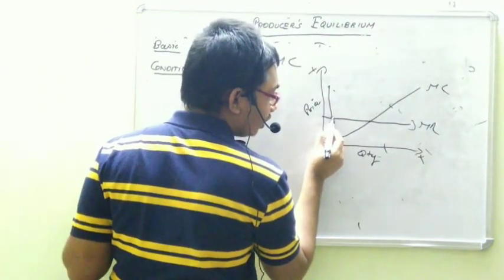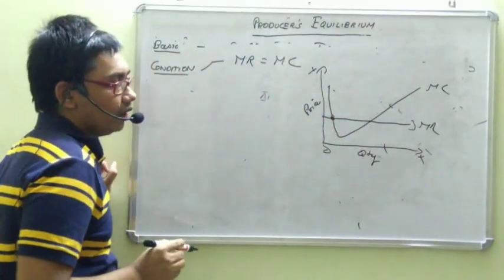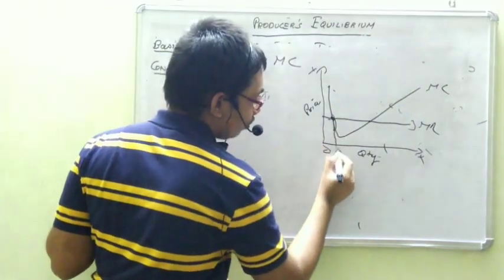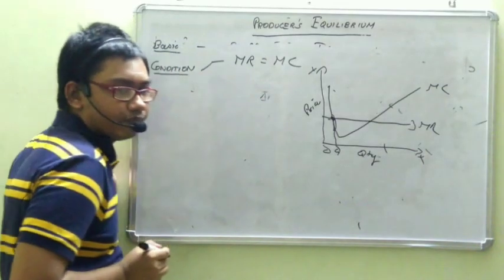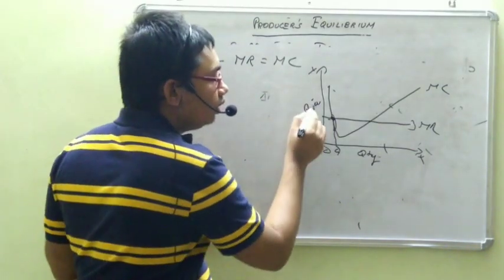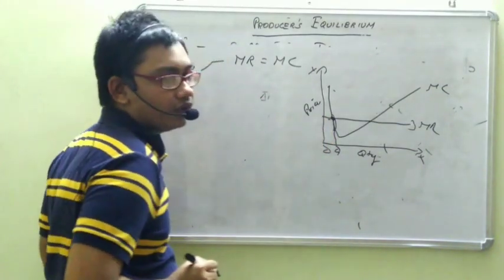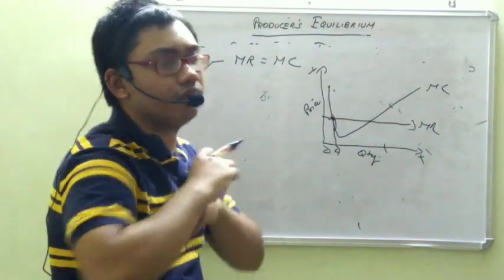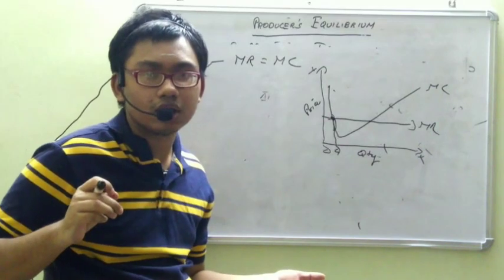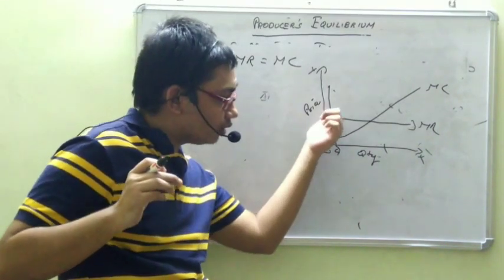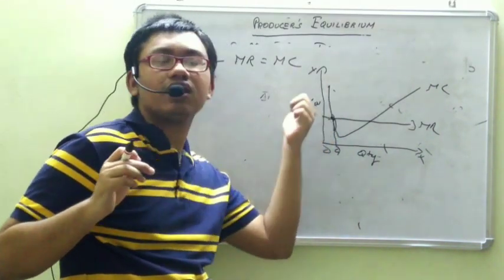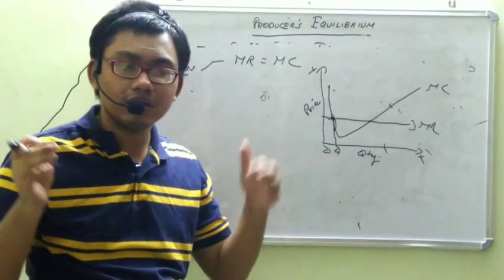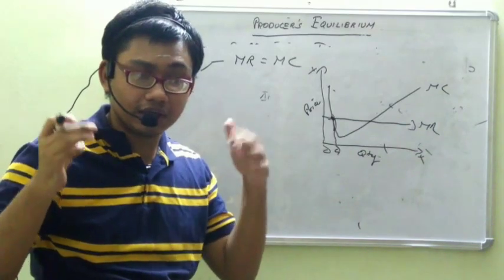If the producer is here, say producing O1 level of output, what will be the profit gained by the producer? Definitely, the producer will have no profit, because MC is so far greater than MR. The producer is continually incurring losses.